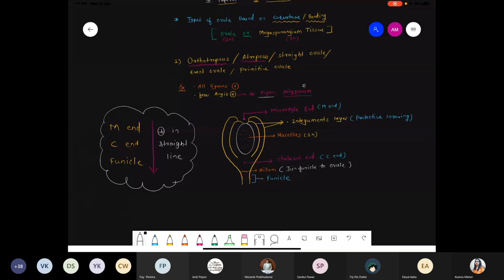Such type of ovule, where the micropylar end, chalizoid end and funicle region are aligned in a straight line, is called orthotropous or atropous or straight ovule, erect ovule or primitive ovule, which is present in all gymnosperms and a few angiosperms.